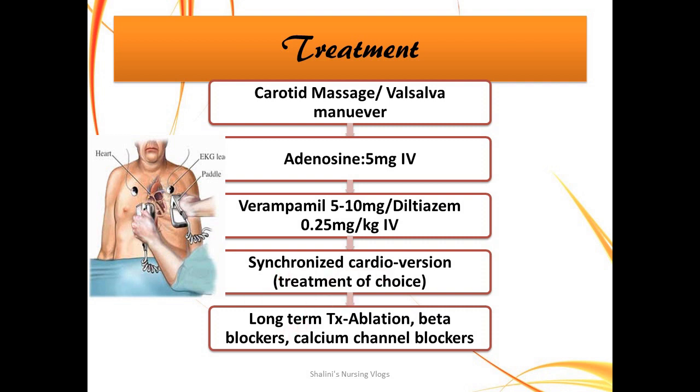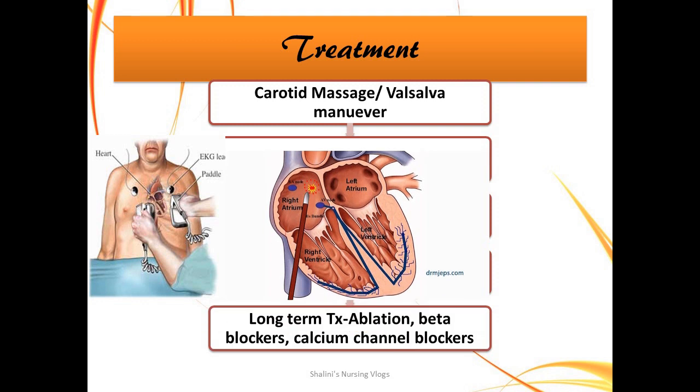All of this can be done for acute patients, but on a long term basis you can think of therapeutic ablation. What happens in therapeutic ablation is, through your inferior vena cava, this is your inferior vena cava, you have the superior vena cava, you will thread a diagnostic catheter which will reach your right atrium, and it will destroy the particular area which generates an ectopic impulse. So if the impulse is not generated from the SA node but from somewhere near the SA node, or from the left atrium, somewhere in the sleeve of the pulmonary vein.